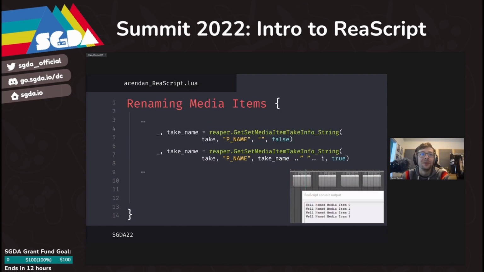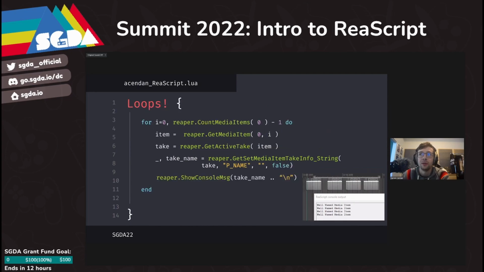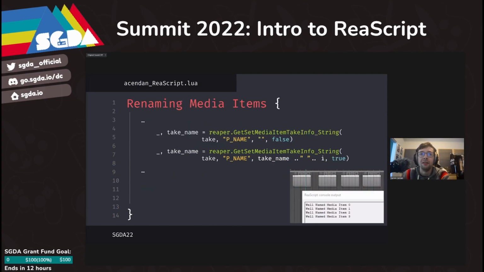So now for some actually useful stuff. Let's go ahead and rename the media items in our project. The dots on this slide are basically saying we're going to be copying the exact same code from the previous slide with our for loop, and then replacing the middle 2 lines with a setter on top of the current getter function. So you can see we've kept the getter,